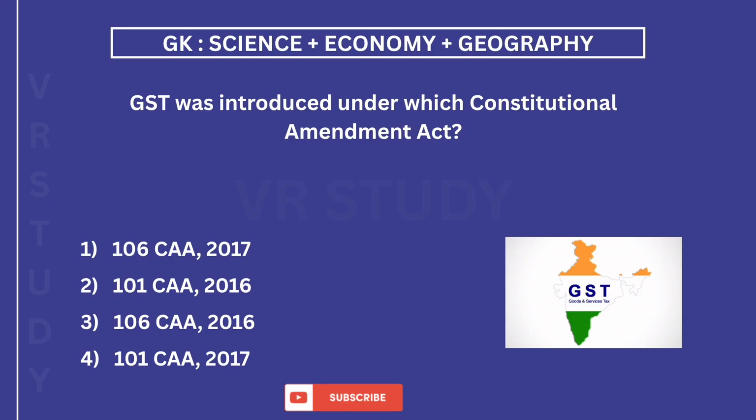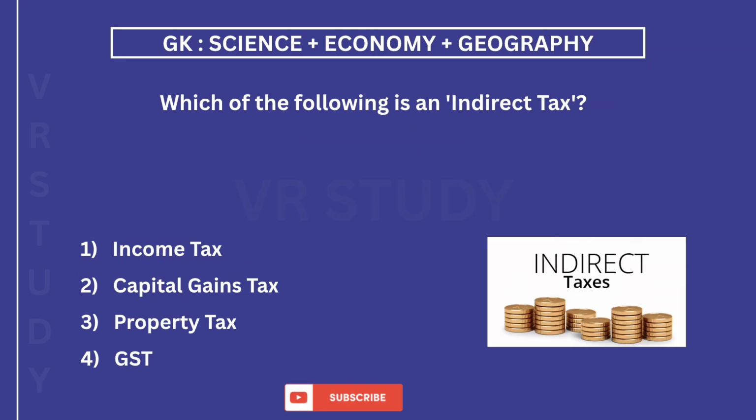GST was introduced under which Constitutional Amendment Act? The answer is 2. 101st Amendment Act 2016. Which of the following is an indirect tax? The answer is 4. GST.